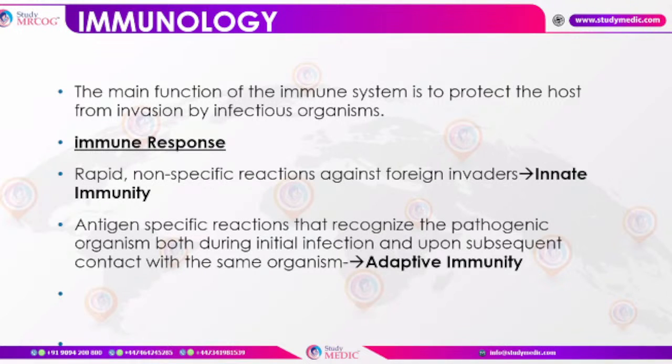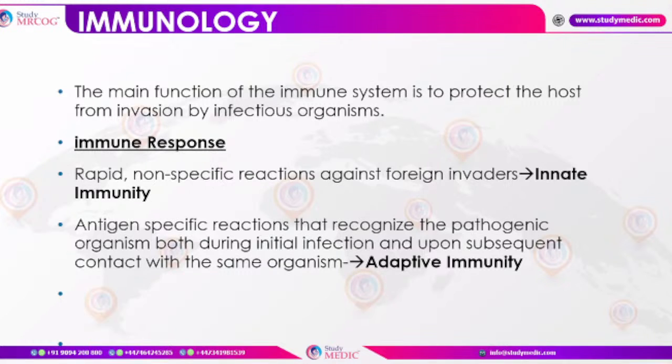So this difference is very, very important as far as the exam is concerned, that what actually is the innate immune system, that is a rapid and a non-specific reaction against the foreign invaders. And what actually is the adaptive immune response? This adaptive immune response is antigen specific, while the innate was a non-specific reaction.